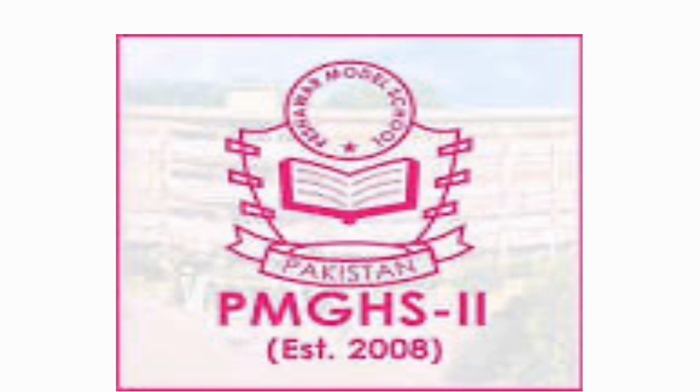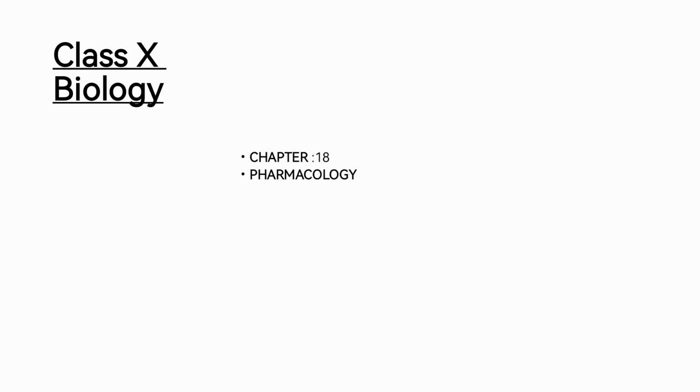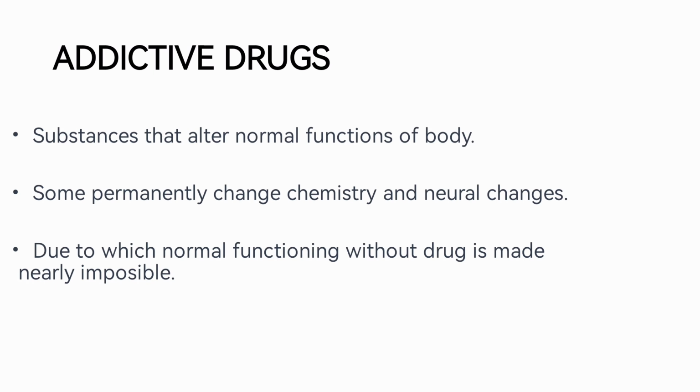It is a compound which can modify the biological functions of living organisms. The functions of the living organism are modified with the help of drugs. This definition does not include only medicines, but also chemicals that have beneficial effects in the treatment of various disorders. There are many chemicals involved in the formation of different drugs. But addictive drugs are those substances which alter or change the normal functions of the body. There are some drugs which permanently change the chemistry and neural structures. So now we will study addictive drugs in detail, and the different categories of addictive drugs.